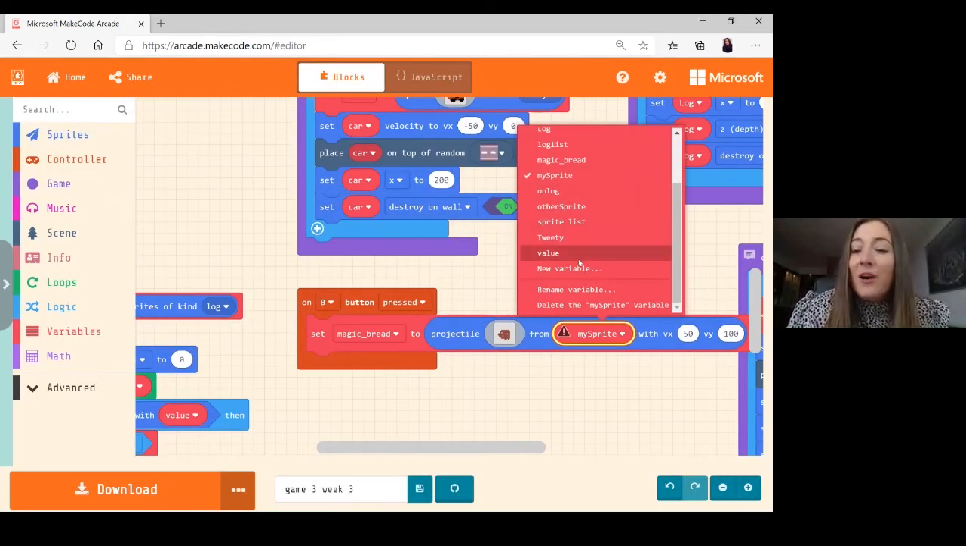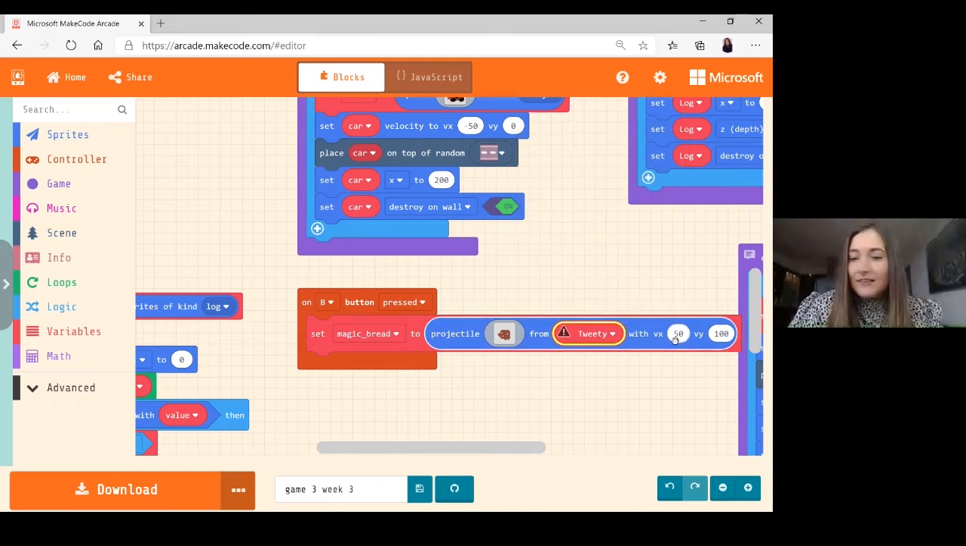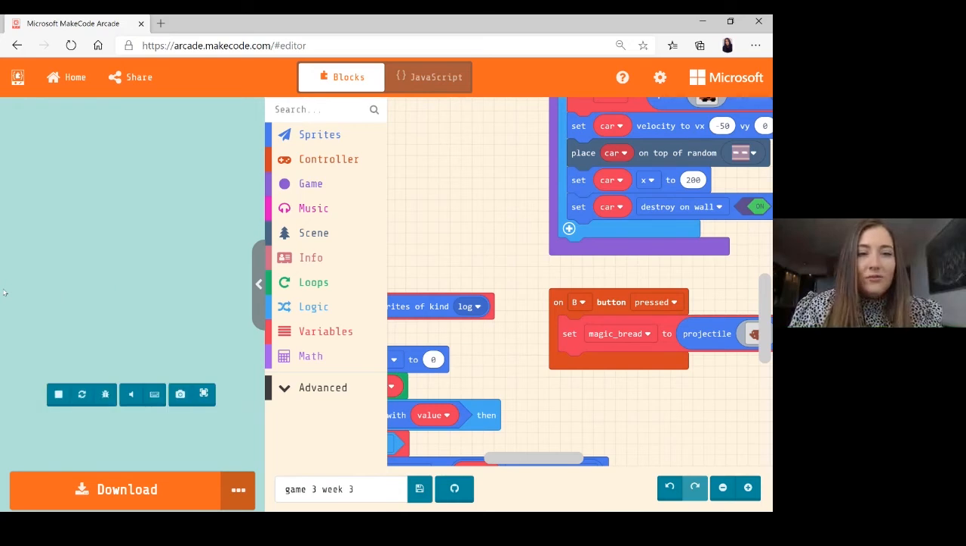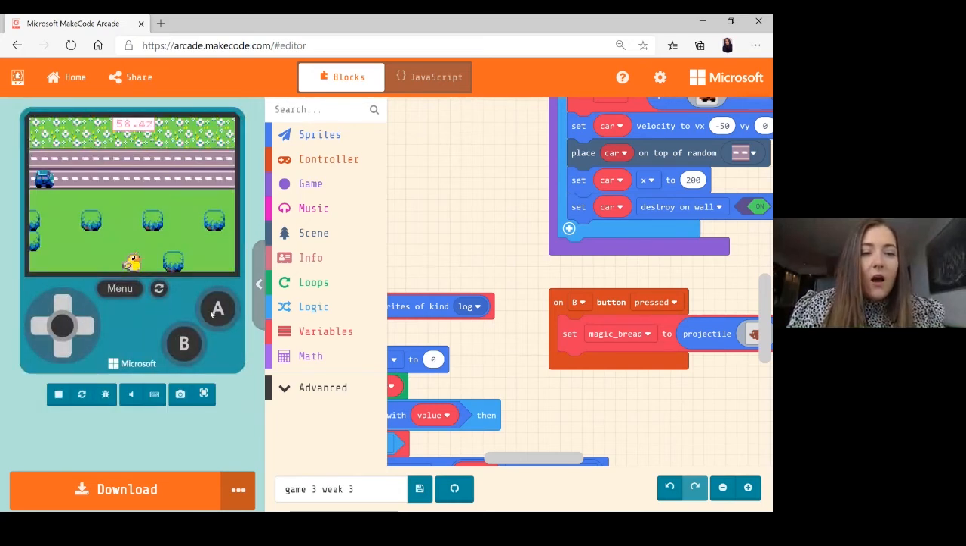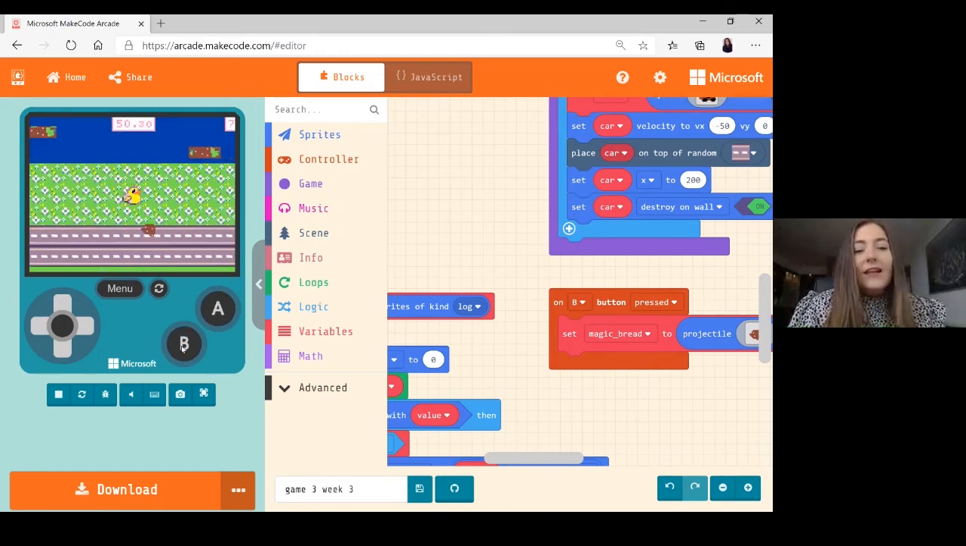And I wanted it to come from Tweety. Now, interesting, right? The VX VY is important to this projectile, so that's going to be the direction that it goes in. So I'm just going to press B here. Okay, the tree is in the way there. So if I press B, okay. Now, that's not much use to me because the crocodiles are above me. So I'm going to need to alter that VX VY.